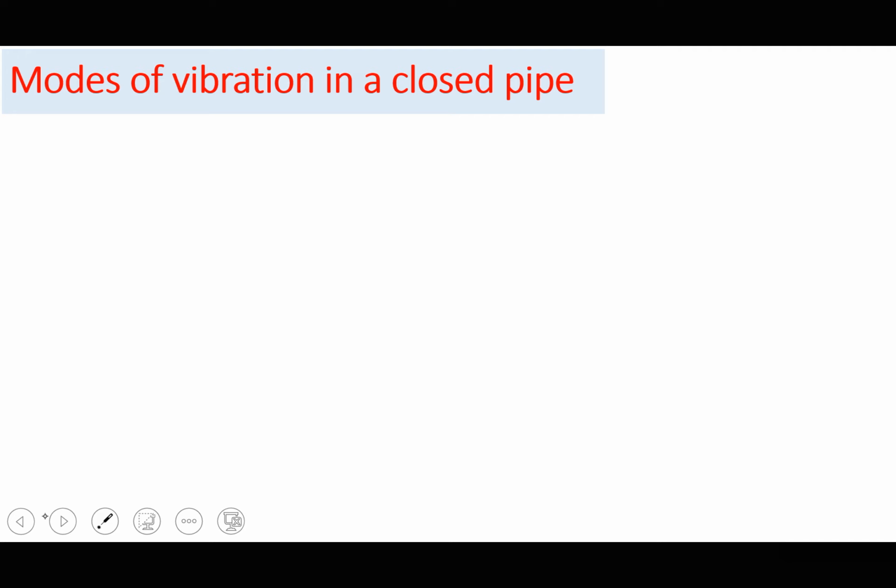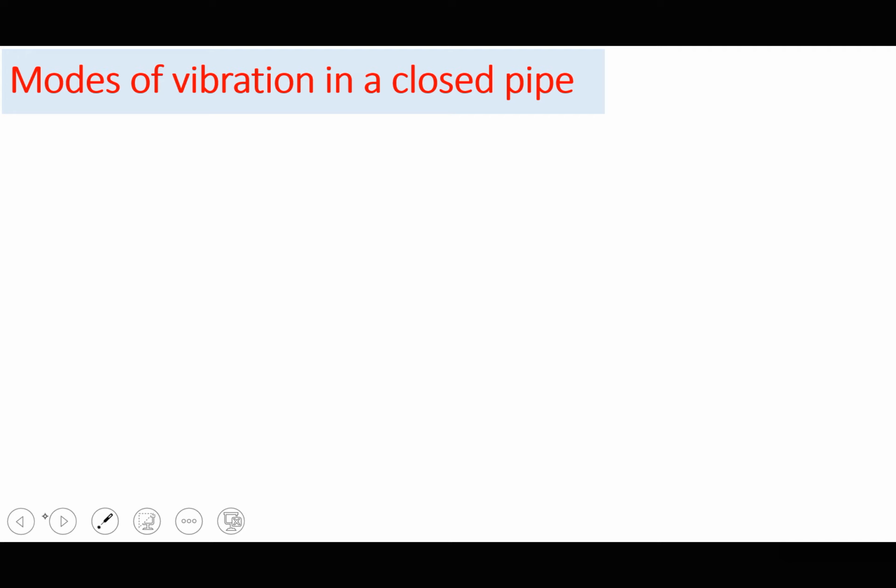Remember, when we hear a loud sound, we say resonance has occurred because the amplitude is higher, and amplitude relates to loudness in sound. We call that frequency the resonant frequency. So there are specific resonant frequencies in pipes, and we shall call them the modes of vibration.